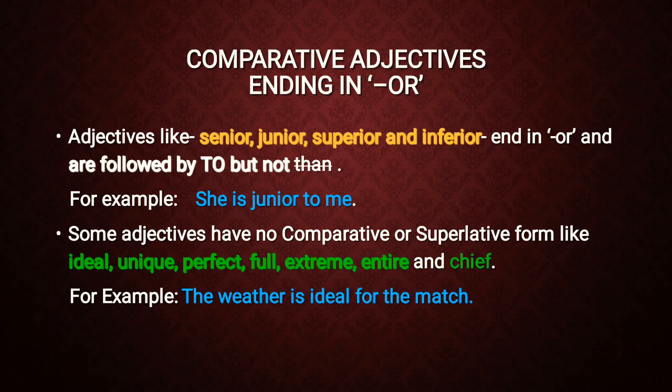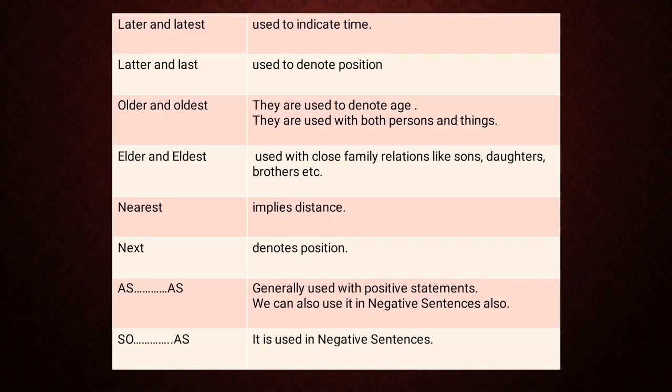Some adjectives have no comparative or superlative form, like ideal, unique, perfect, full, extreme, entire, cheap. For example, the weather is ideal for the match. We cannot say that the weather is the idealist for the match. Okay? Now you can see I have made a table so that you can capture it in a better way. When to use what? Which adjective denotes what?